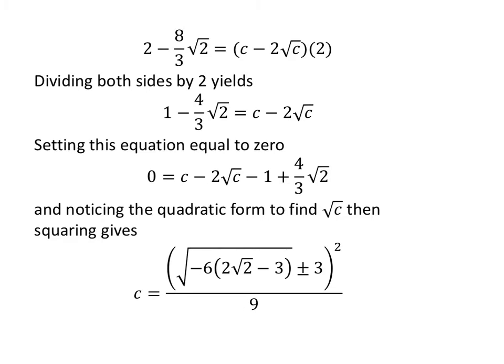Quadratic in form meaning I have a constant term, whatever my so-called linear term is, and the other term is that squared. So I could use the quadratic formula to find the square root of c and then square that to get c. And you should check these answers because we're supposed to be in an interval from 0 to 2. Check to see which ones of these are in that interval. Is there an answer or not? I leave that as an exercise for you.